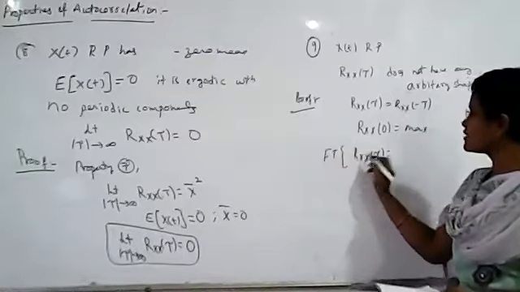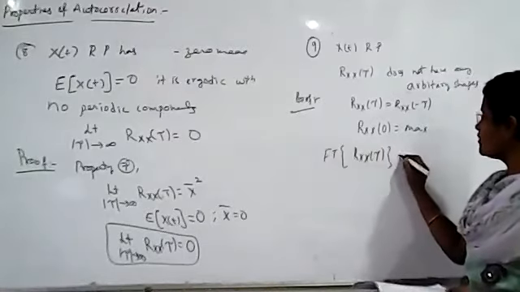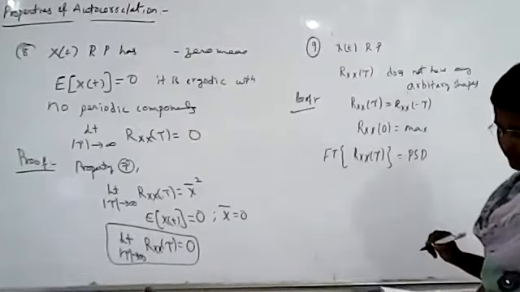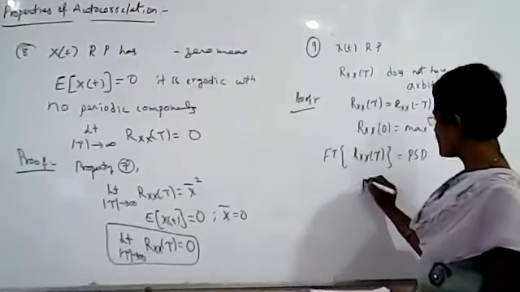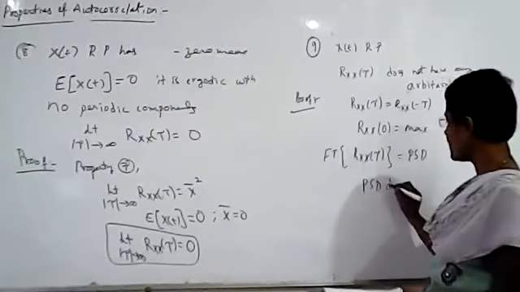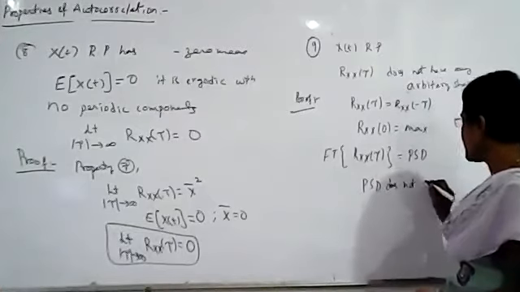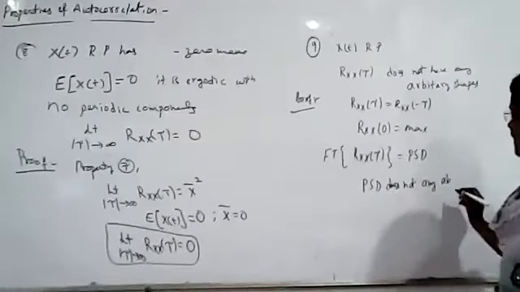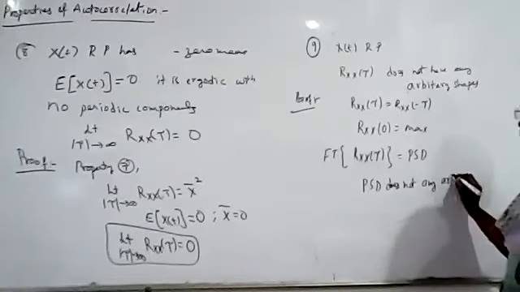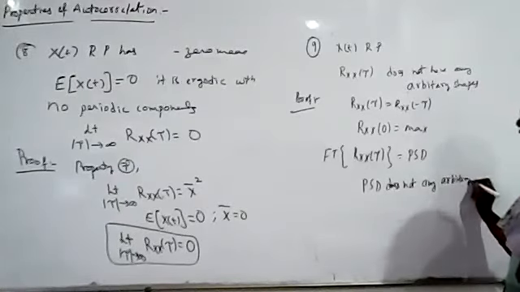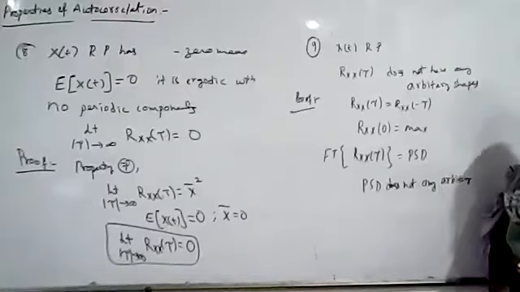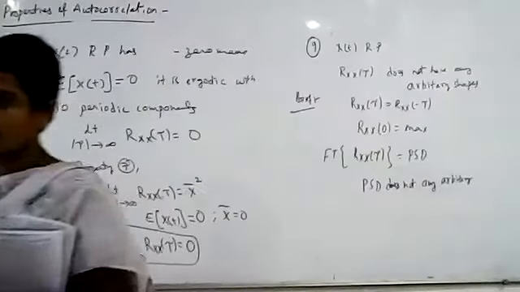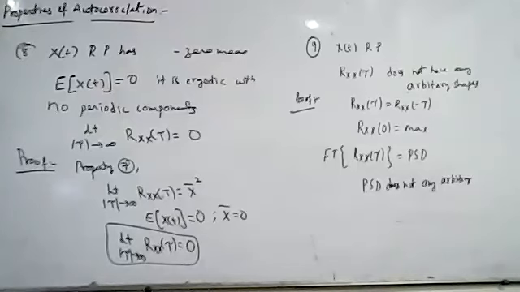If you apply the Fourier transform to the autocorrelation function, what do we get? Power spectral density. Since power spectral density does not have any arbitrary shape, what happens to the autocorrelation? Autocorrelation also does not have any arbitrary shape. So this is our ninth property. These are the 9 properties of autocorrelation.